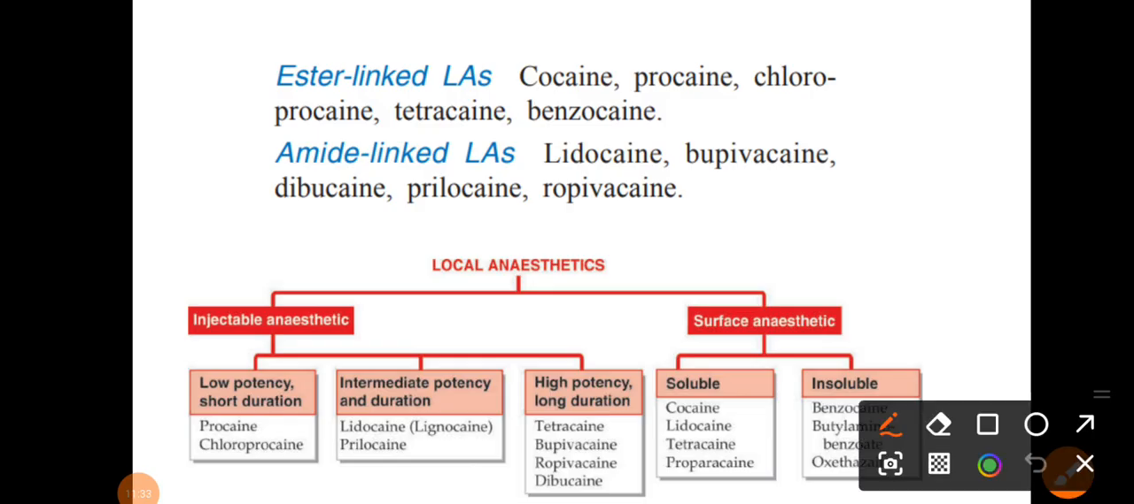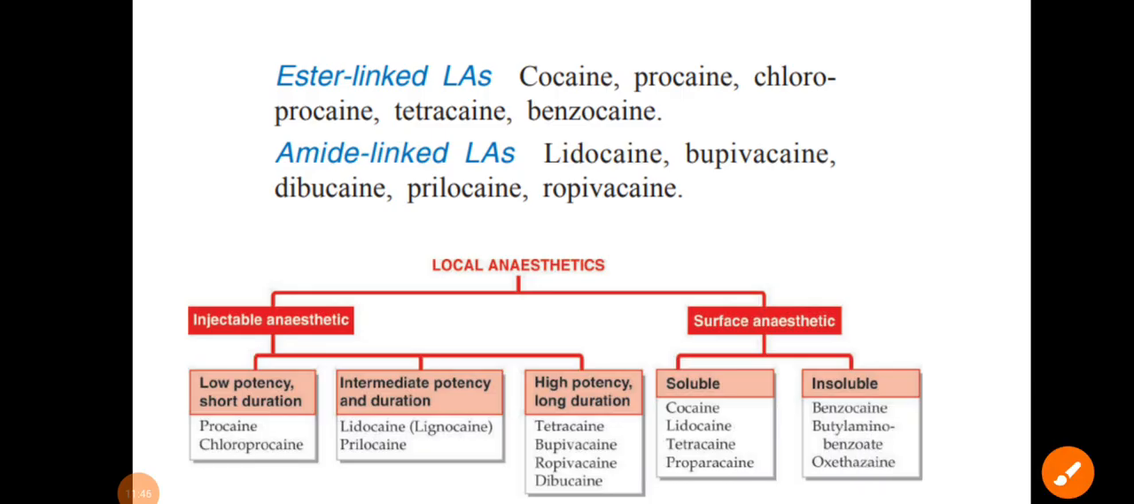And here is the second one, that is short duration of action, and procaine is the answer, right? Because it has a short duration of action. So that's why procaine is the answer to that question. Means short-acting as well as ester-linked local anesthetic, that is your procaine.